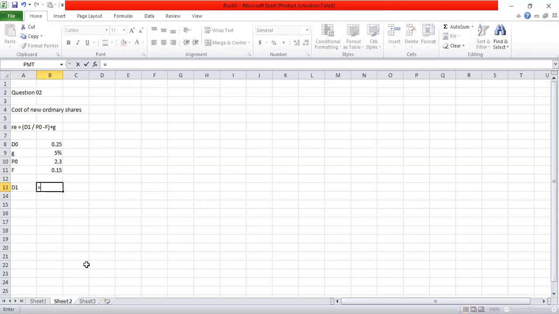D1 is going to be D0 times 1 plus the growth rate. So that is going to be D1. So now I can calculate RE. RE is going to be D1 divided by P0, that is 2.3, minus flotation cost.